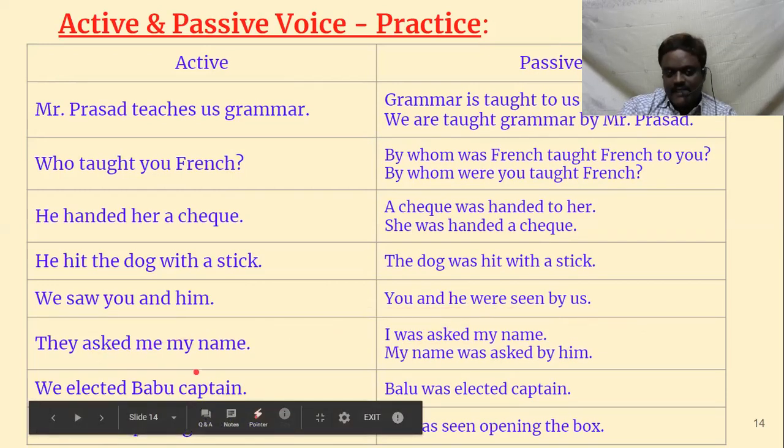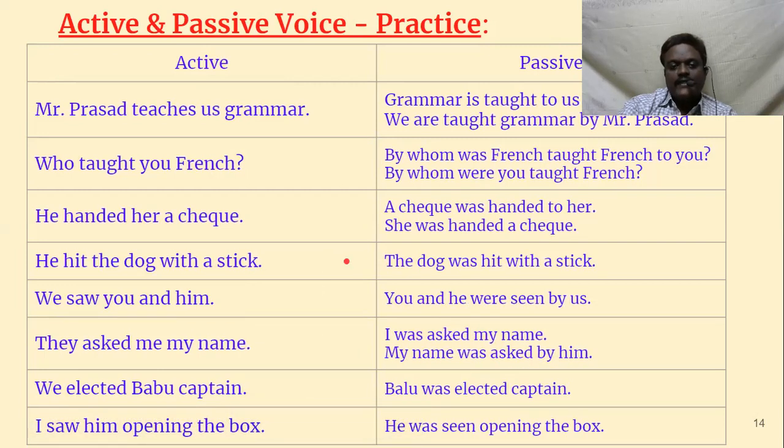Then, they asked me my name. So here again, see, asked is the verb. Two objects are there. Me is there, my name is there. So me, if brought forward, becomes I. Me is objective case. When it comes to subjective case, me becomes I. So I was asked my name. So my name can be brought forward. My name was asked by them. My name was asked is enough. If you are very particular about by, you can say my name was asked by them.